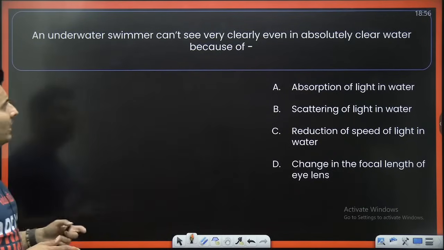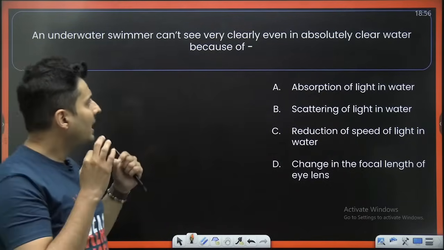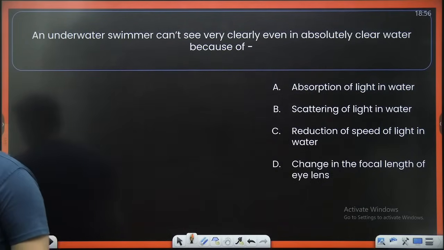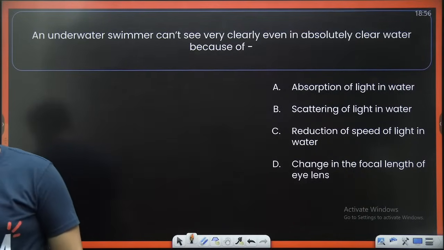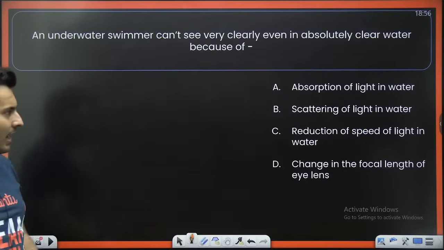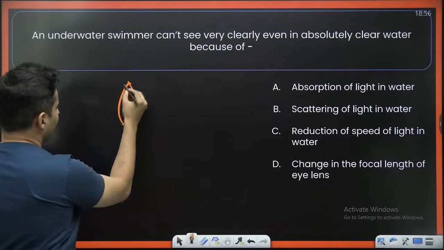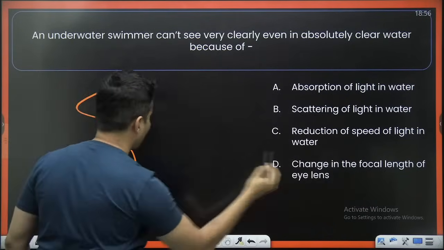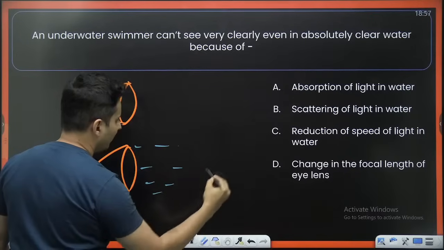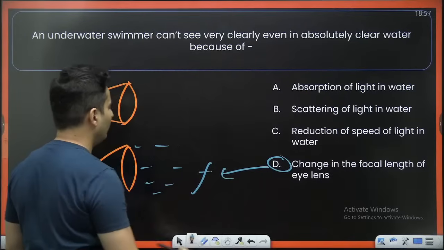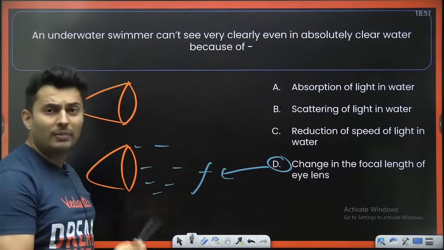Next one. An underwater swimmer can't see very clearly even in absolutely clear water because of, what is the reason for it? Ajay, I think you can. Why not? What happens is, the eye is also a lens. This is your eye. But in water, the focal length will be changed. There will definitely be a change in the focal length because of the change of the medium outside.